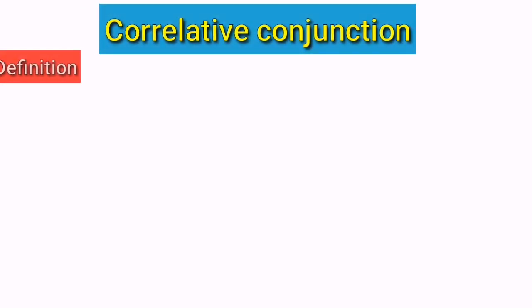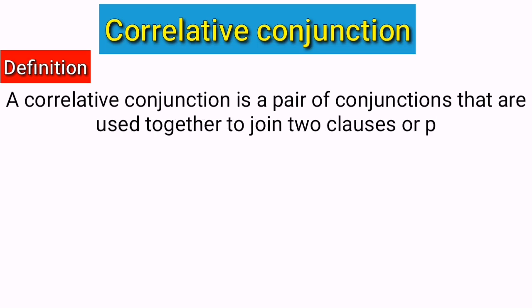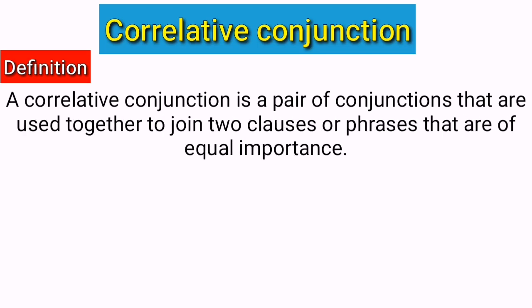Correlative conjunction. A correlative conjunction is a pair of conjunctions that are used together to join two clauses or phrases that are of equal importance. Simply, it means that a correlative conjunction always comes in a pair and it joins together two clauses or phrases that are of equal importance, and this means that you can't use just one half of a correlative conjunction in a sentence.